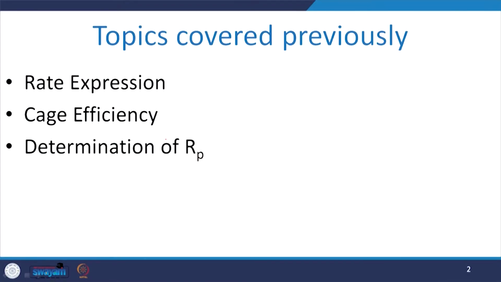Now, before we go deep into this process analysis concept, let us have a brief look at what we studied previously. We developed the rate expression equation for radical chain polymerization. We talked about the cage efficiency and its implication in the radical chain polymerization. We developed various mathematical equations related to the rate of propagation steps in the radical chain polymerization.